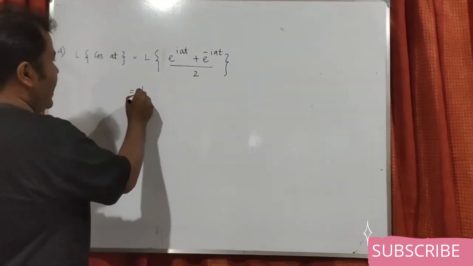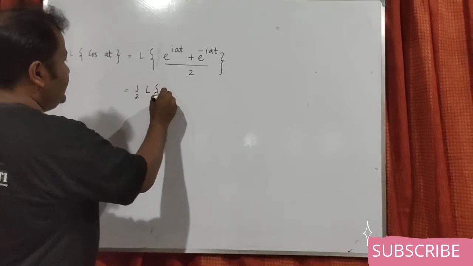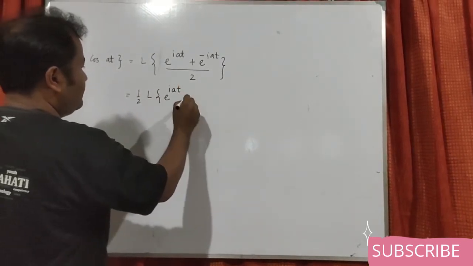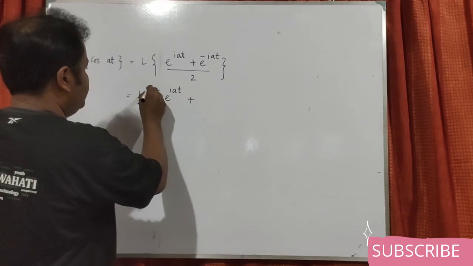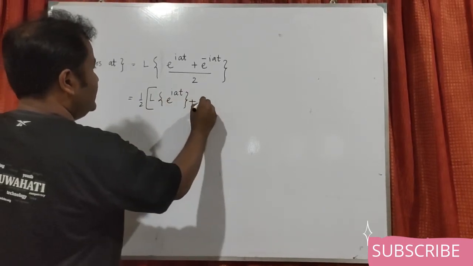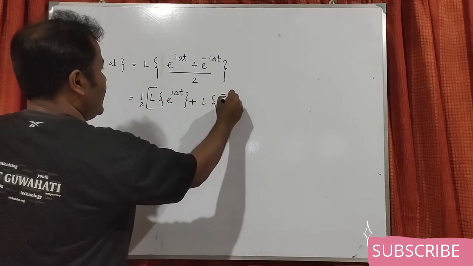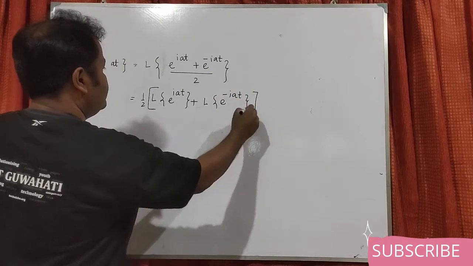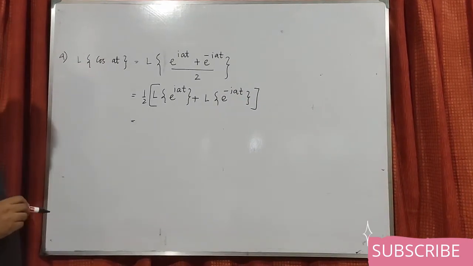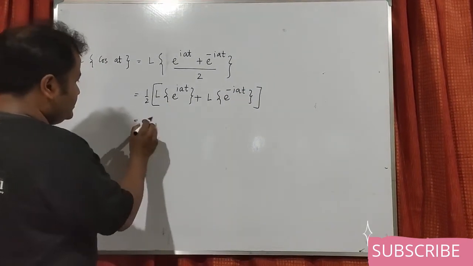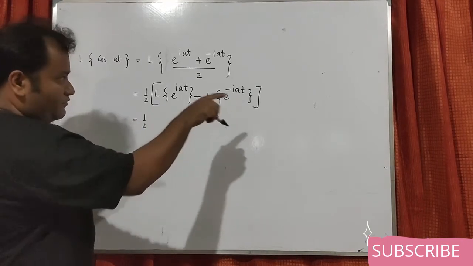So this can be written as half L of e power iat plus L of e power minus iat. Basically, this we know from the previous one.